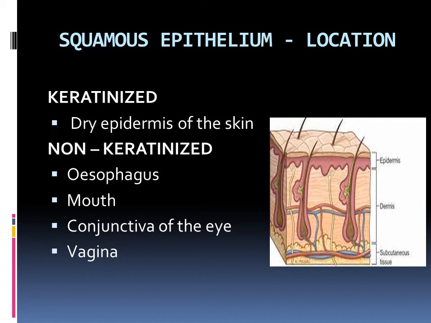Then the conjunctiva of the eye. In the eye, the outer covering of the eyelids is known as the conjunctiva. So the eye conjunctiva layer also consists of non-keratinized squamous epithelial tissue. Okay, then the vagina. The vagina is the end region of the female reproductive tract. So all these regions consist of the non-keratinized type of squamous epithelium, right? Okay,